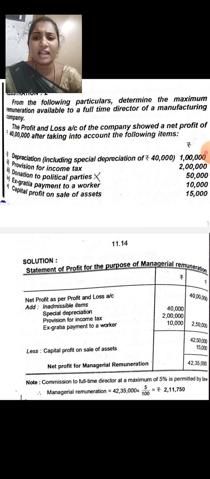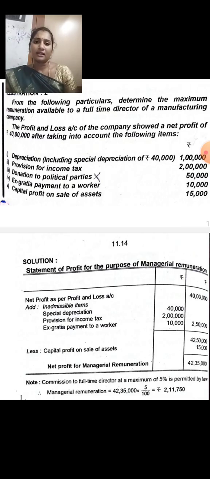The inadmissible items here are special depreciation, provision for income tax, and ex gratia payment to workers. Donation to political parties will not come in this account, because a donation to political parties is personal, so that will not be included in the company's calculation. So donation to political parties should not be taken in the sum.